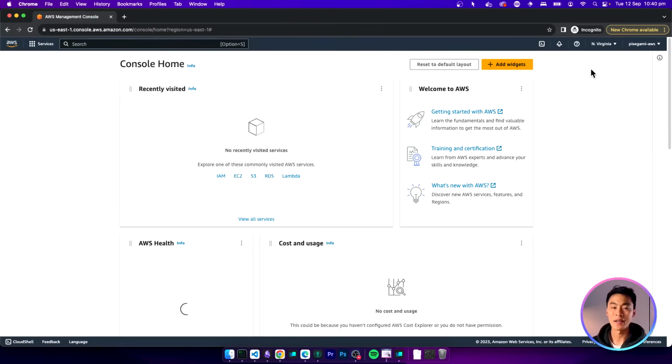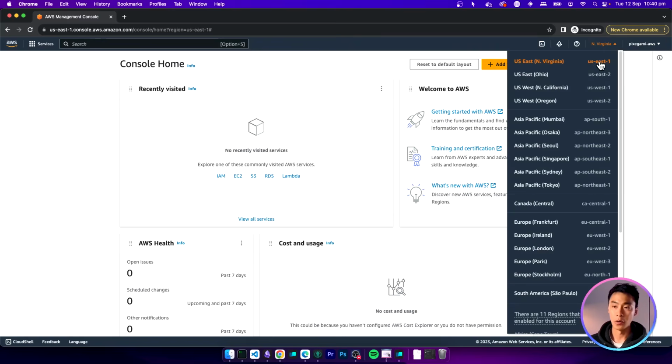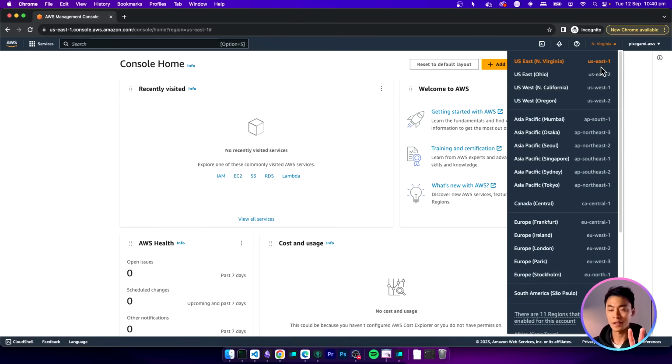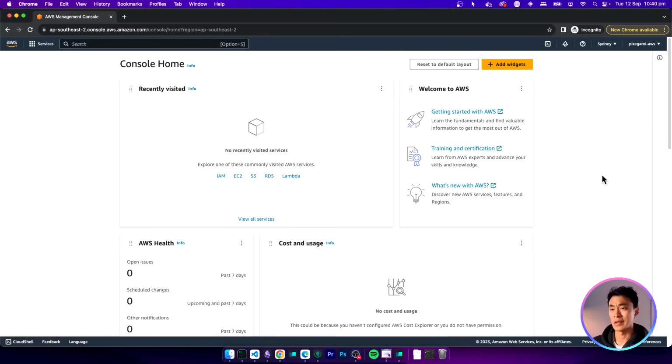But something to keep in mind is that any service and resource you create is going to be region specific. For example, I've changed over to this US East region, and if I go ahead and create an EC2 instance running in this region, this virtual server is physically going to be located in US East. So if I have that server running and I change back to my Sydney region, I won't see that instance any longer because I'm in a different region. I'd have to change back to the US East 1 region where it's still running. So basically, each region will have its own separate set of resources.